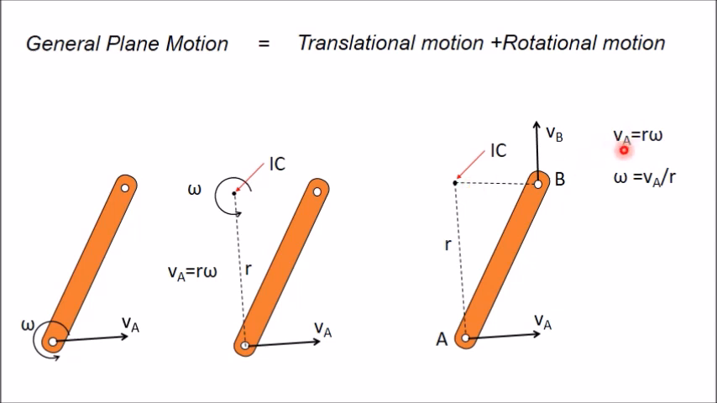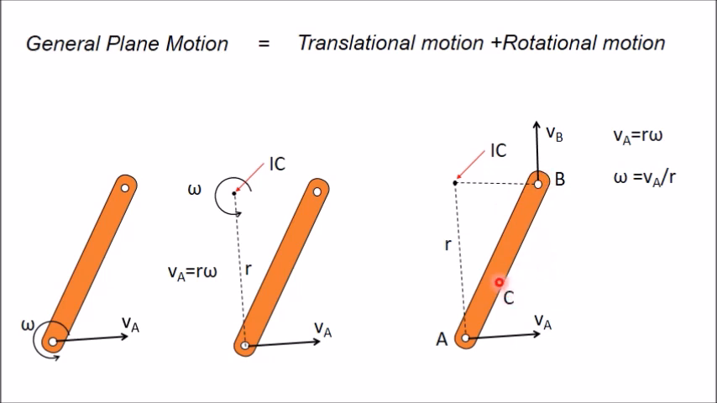Now we know that VA, the velocity of this point A, is known in magnitude and direction both. So from that, using this relation, you can obtain the angular velocity of this rigid body. So omega will be VA divided by R, where R is the distance of this point from the instantaneous center. Now once you get this omega, you can determine the velocity of any point inside this rigid body. Suppose you want to determine the velocity of any point C on this rigid body.